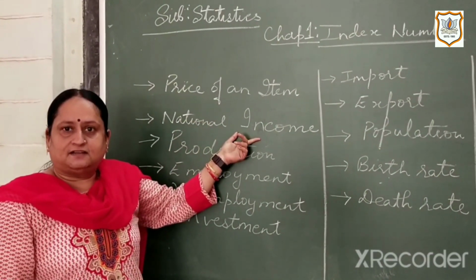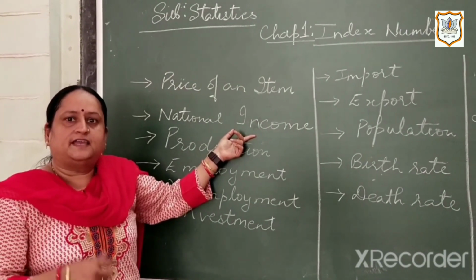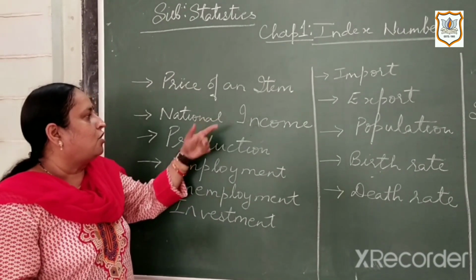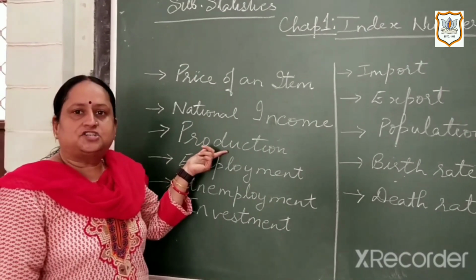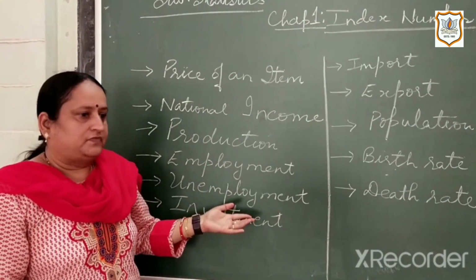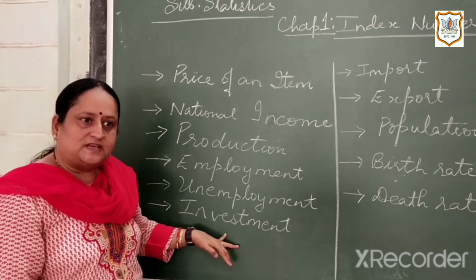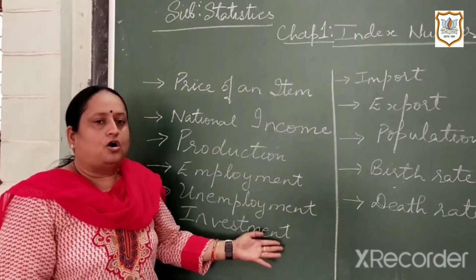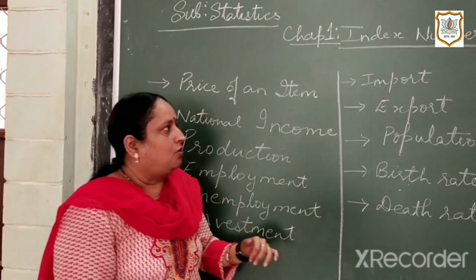Similarly, national income, that may be the income of a person or the income of any institution, also varies with time. Similarly, production of any company also varies with time. Employment, unemployment and investment of any company also change with time.